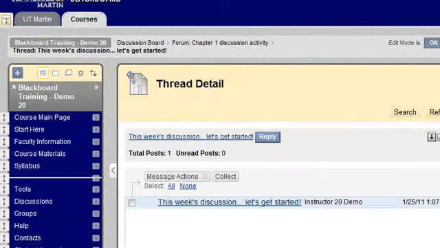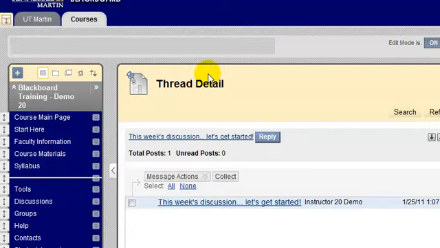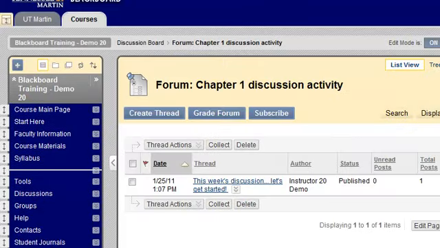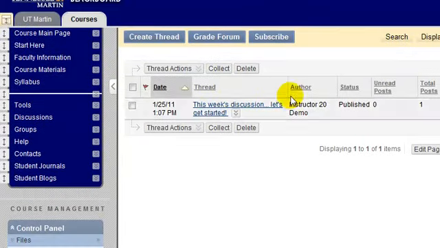To go back to the main discussion board forum, I can either click the discussion board link over here in the menu. In the breadcrumb trail up here, I can go back directly to the forum main screen, and then I'll be able to see all the threads as my students add them down the page.